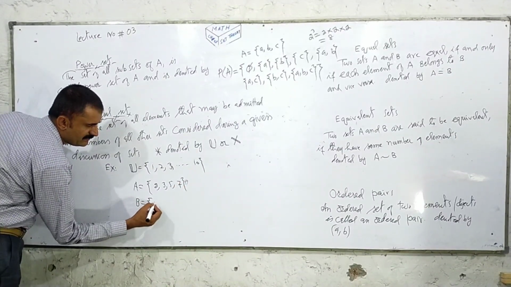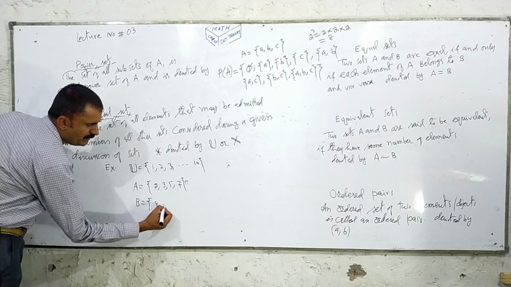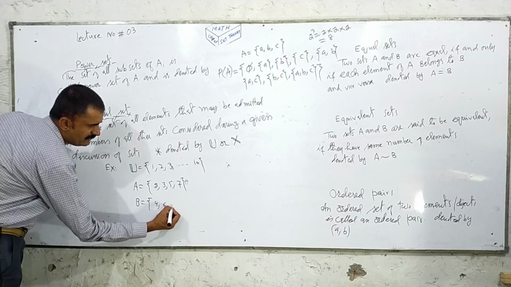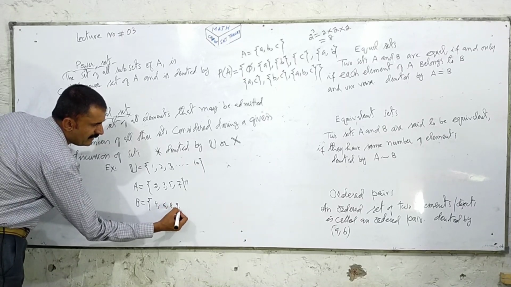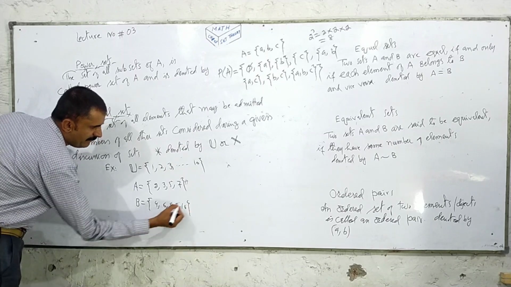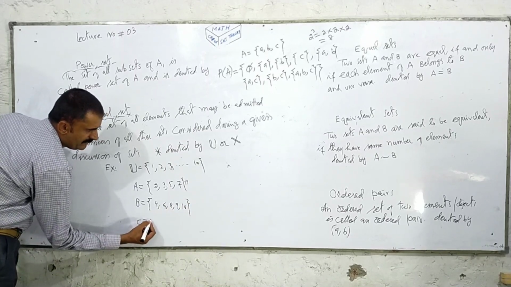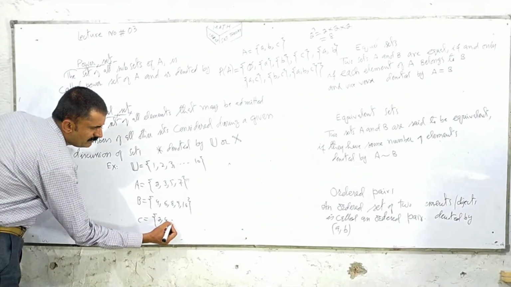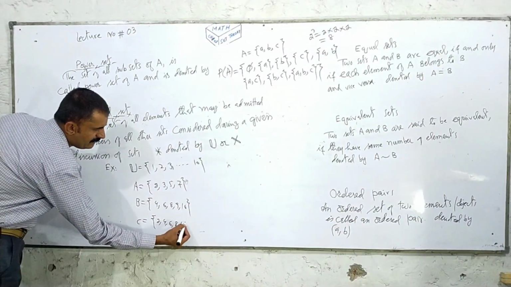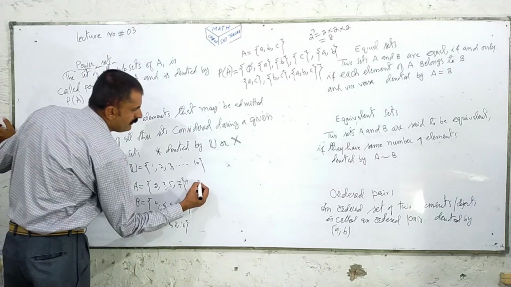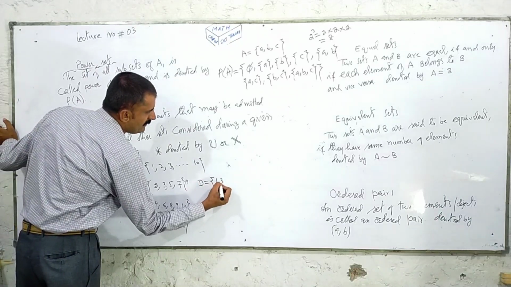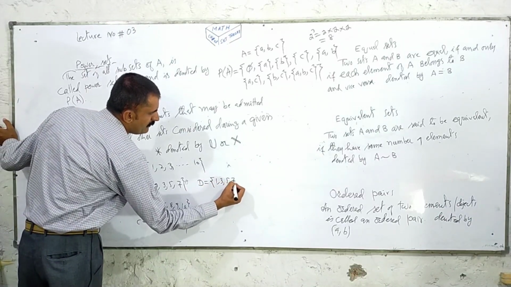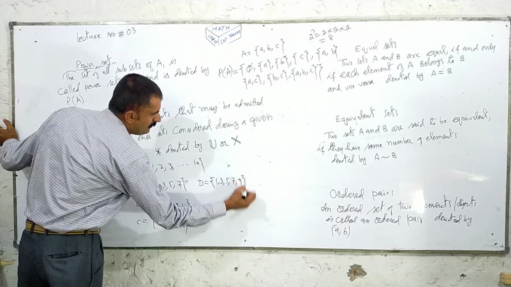B, composite numbers: 4, 6, 8, 9, 10. C, even numbers: 2, 4, 6, 8, 10. D, odd numbers: 1, 3, 5, 7, 9.